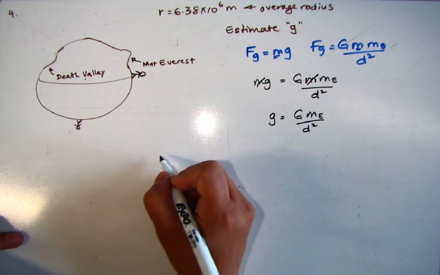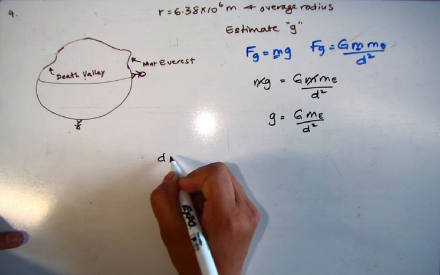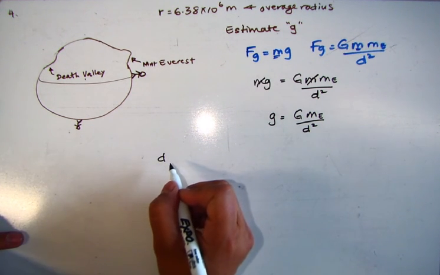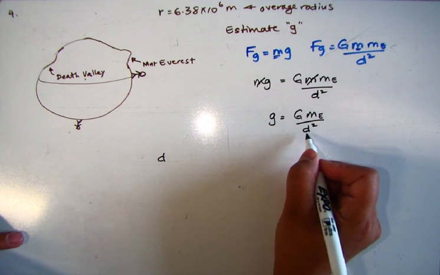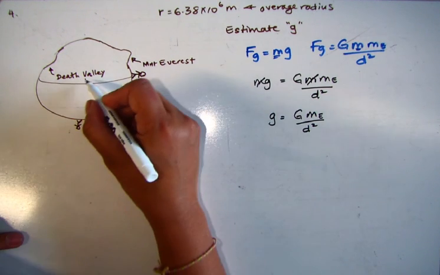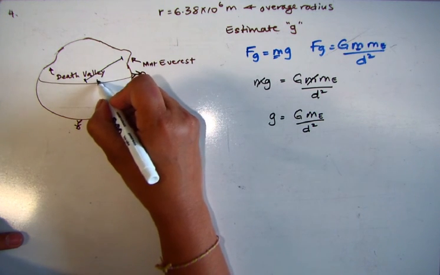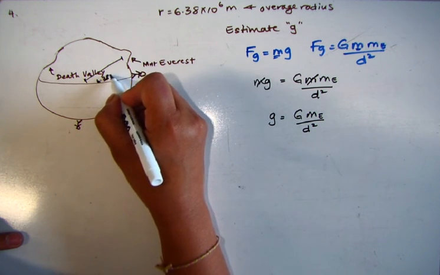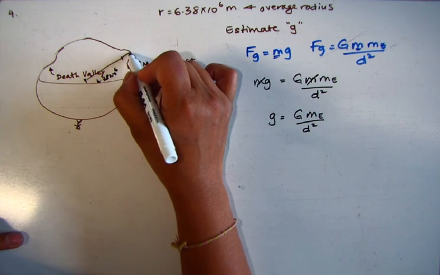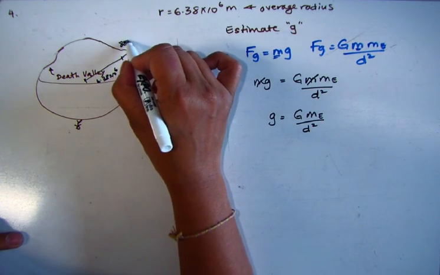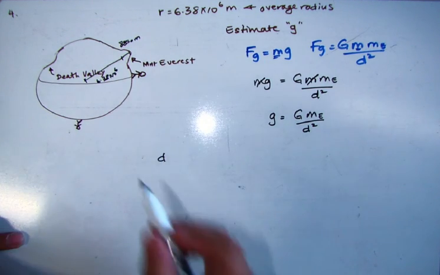So for this problem, we need to figure out what d is. Well, the height of Mount Everest is 8,850 meters, but we're not going to use that alone because remember, we want the distance from the center. So the radius, 6.38 times 10 to the 6th, has this additional 8,850 meters added to it.